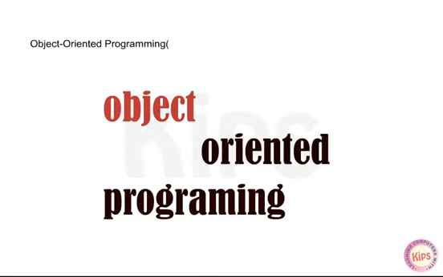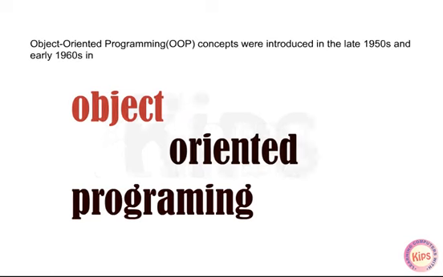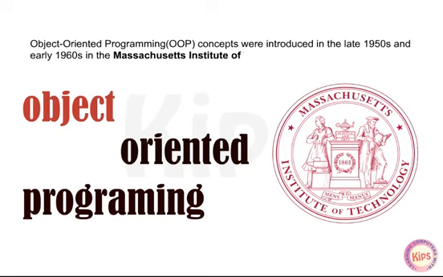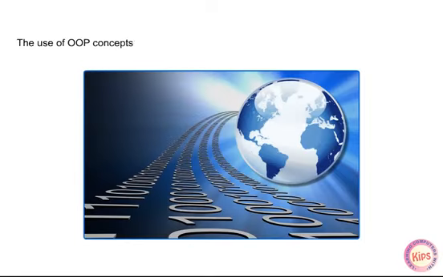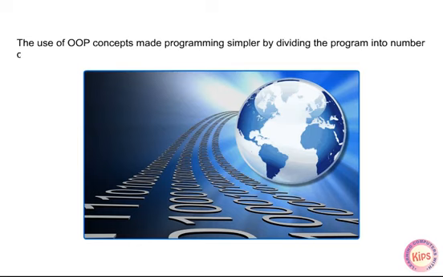Object-oriented programming (OOP) concepts were introduced in the late 1950s and early 1960s at the Massachusetts Institute of Technology, MIT, United States. The use of OOP concepts made programming simpler by dividing the program into a number of objects and also enabled the program to mimic the real world.